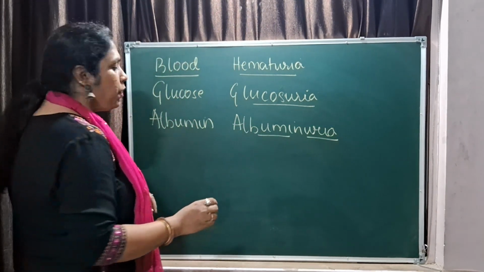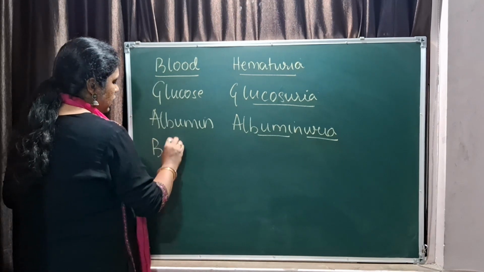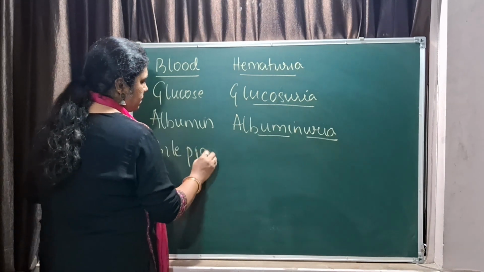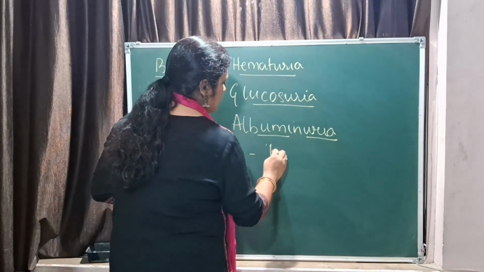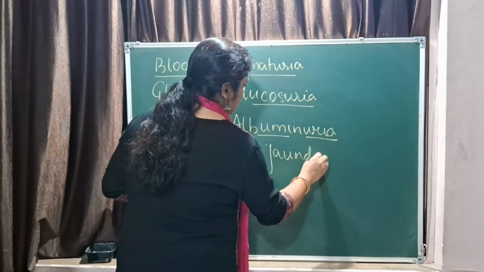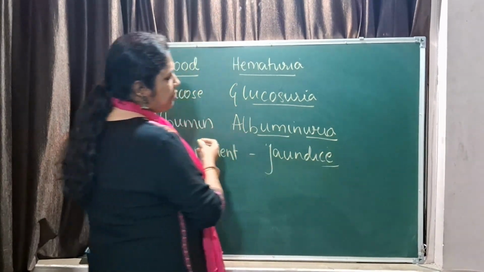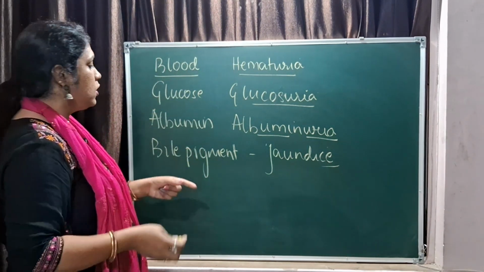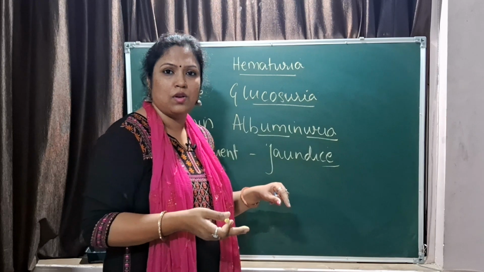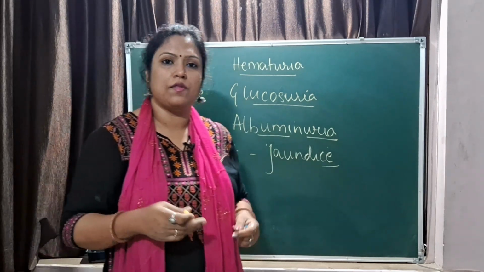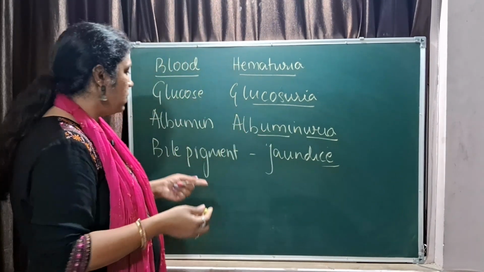Okay. Now bile pigments, they should also not be present in the urine. It happens in case of jaundice, right? That happens in case of jaundice. So the bile pigment starts coming out in the urine, the color of the urine becomes very yellow, and even the eyes and the skin of the patient also becomes yellow, right?